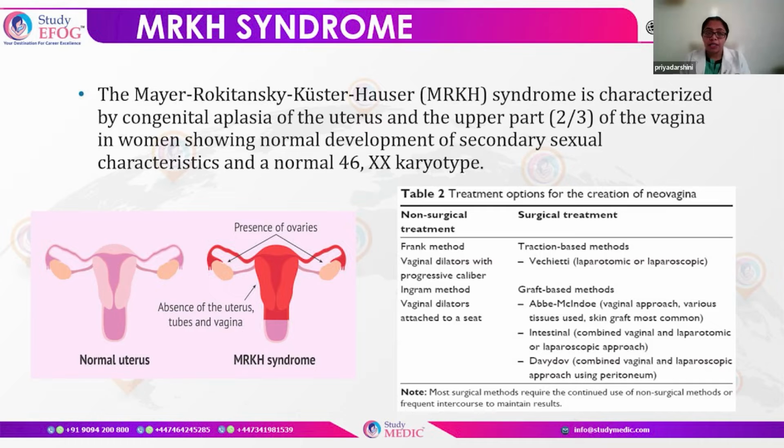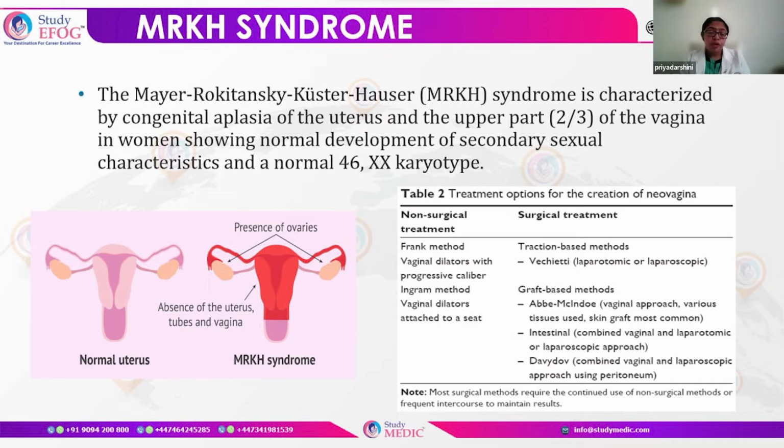So MRKH syndrome is also called the Mayer-Rokitansky-Kuster-Hauser syndrome, and this is characterized by congenital aplasia of the uterus. And the upper part of the vagina also is aplastic. So what happens? The girl is going to show a normal development of the secondary sexual characters, and the karyotype is also going to be normal. However, there can be primary amenorrhea because of the absence of the uterus. So the main treatment option available for this syndrome is creation of a neovagina.